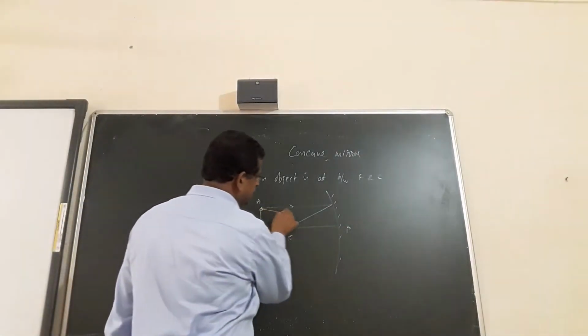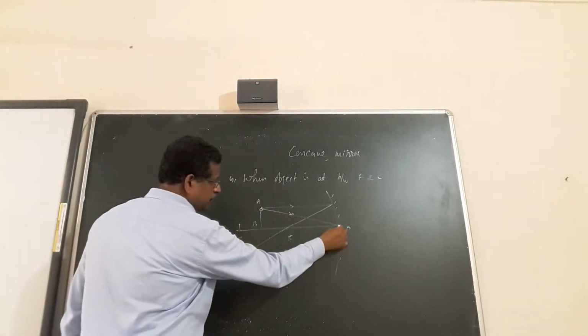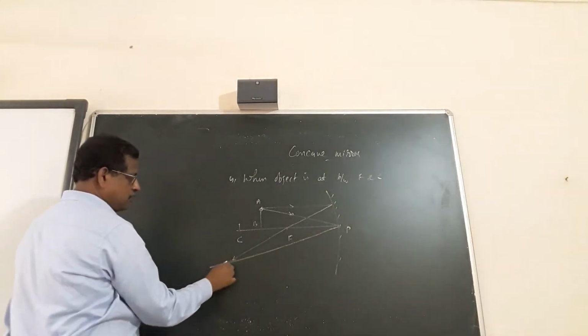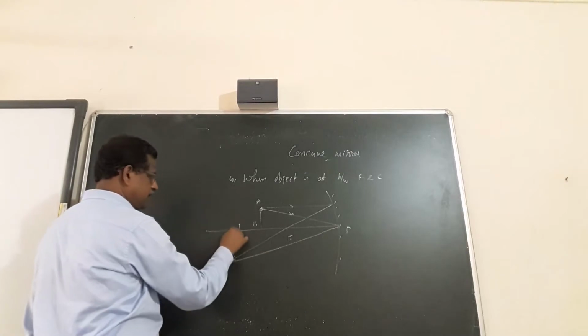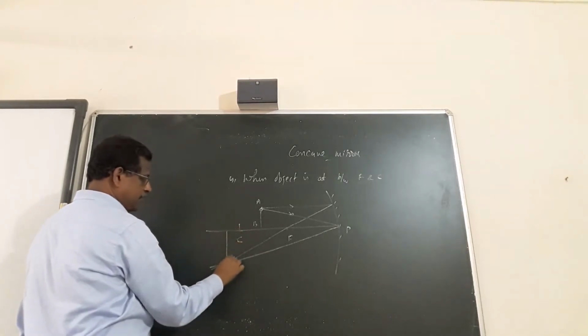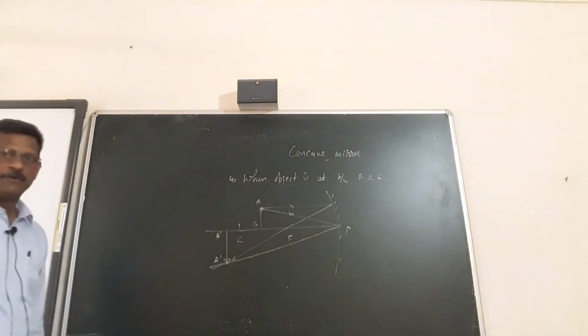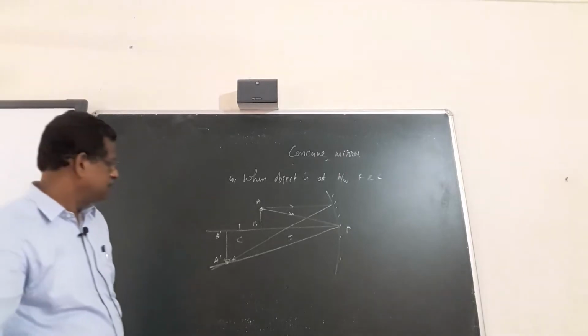Second ray reaching the point P, the pole, after reflection, obeying the laws of reflection, comes here. Both are meeting at this point. So this is the point which is beyond C, and you will get an image A dash B dash. Its size is bigger and it is formed beyond C.